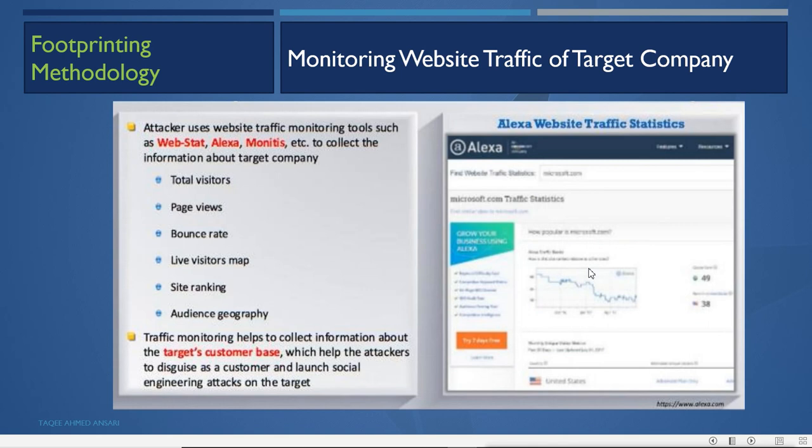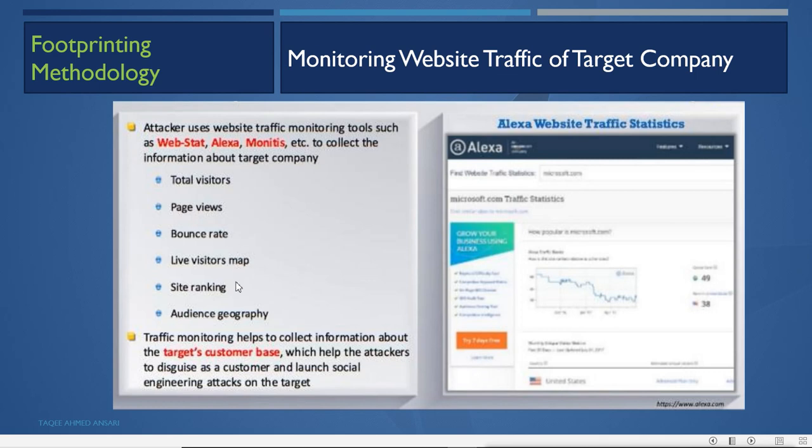Then we can monitor the website traffic of the target company also. That means the attacker uses website traffic monitoring tools such as WebStat, Alexa and Monitis, etc. to collect information about the target company: total visitors, page views, how many visitors there are to that site, the bounce rate, live visitor map, site ranking, and audience geography, like where the audience is coming from.